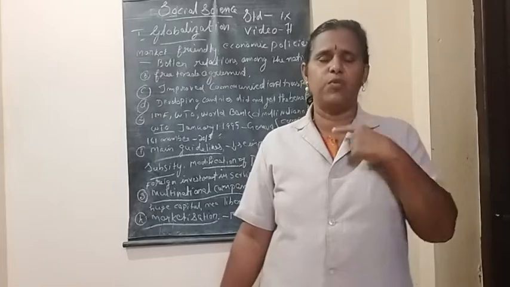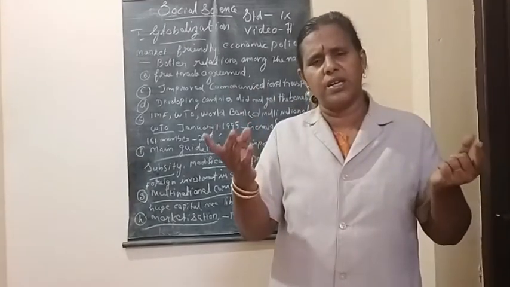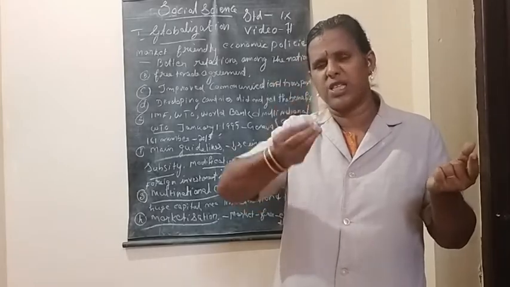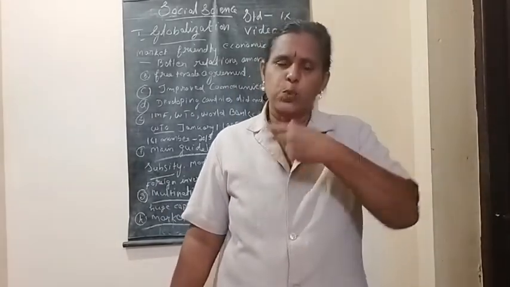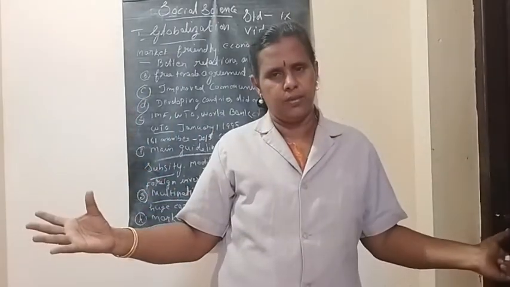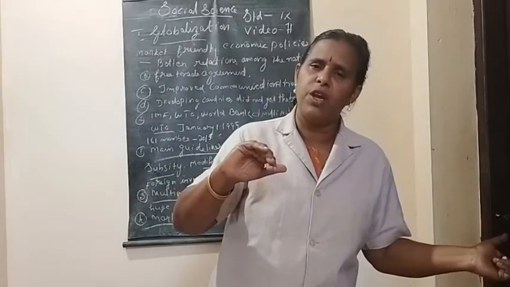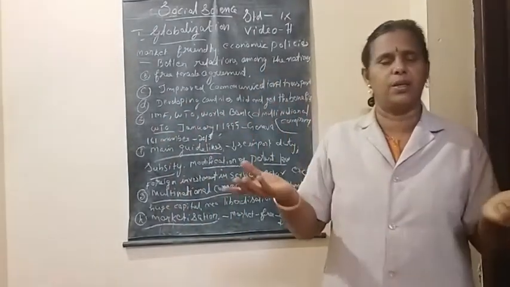And the third method they followed: earlier, all countries produced products in their own countries and then exported them to other parts of the world. But after the arrival of multinational companies, they changed that method.